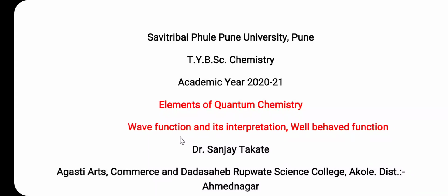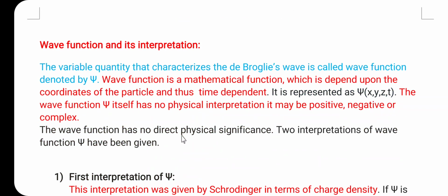First of all, let us consider the wave function and its interpretation. The variable quantity that characterizes the de Broglie wave is called the wave function, and it is denoted by the symbol psi.